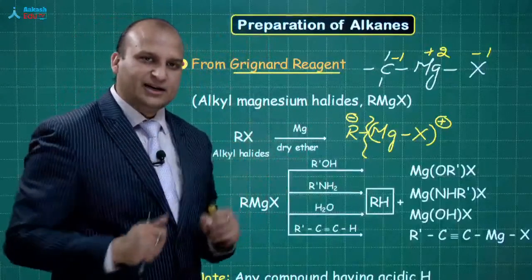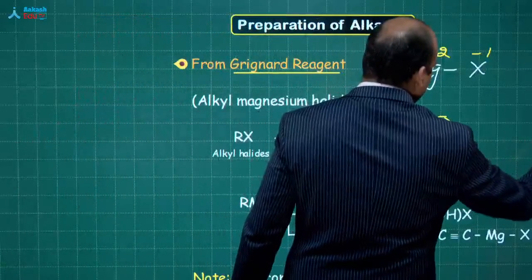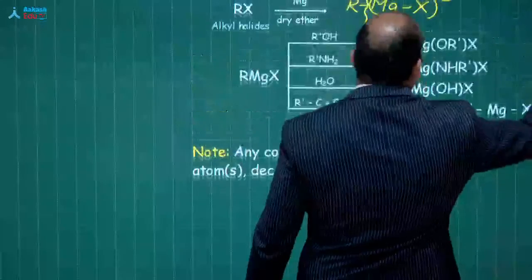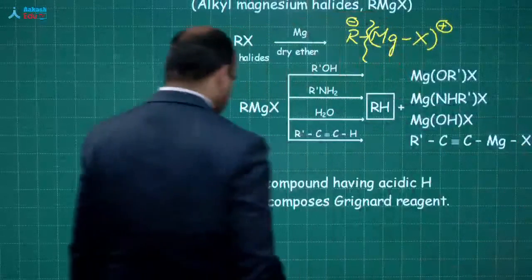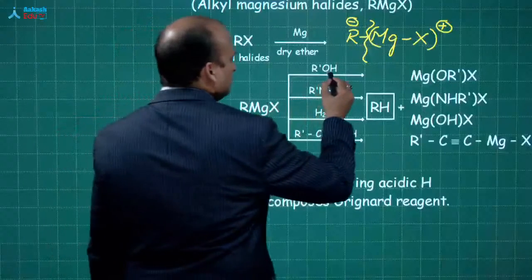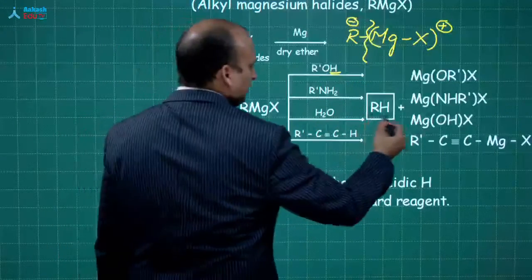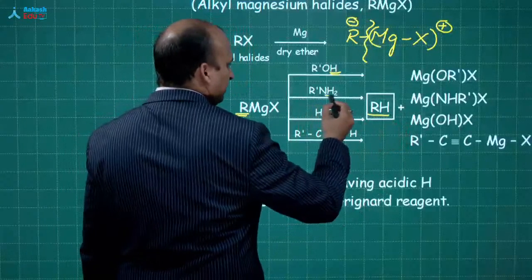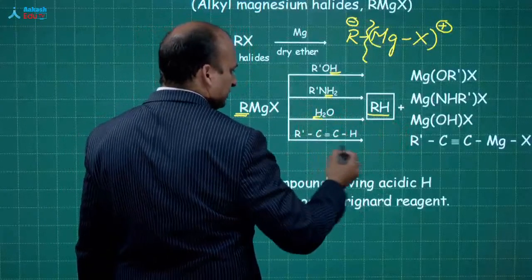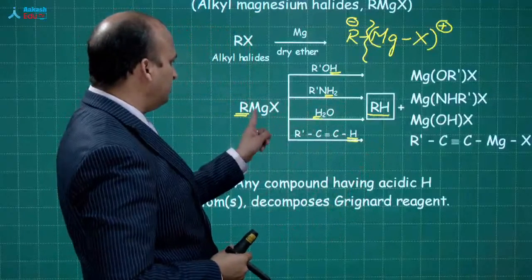The moment it gets H plus, it will form an alkane. See over here, this R combines with this H, so you are going to get RH. Here it is combining with this H, here with this H, here with this H.